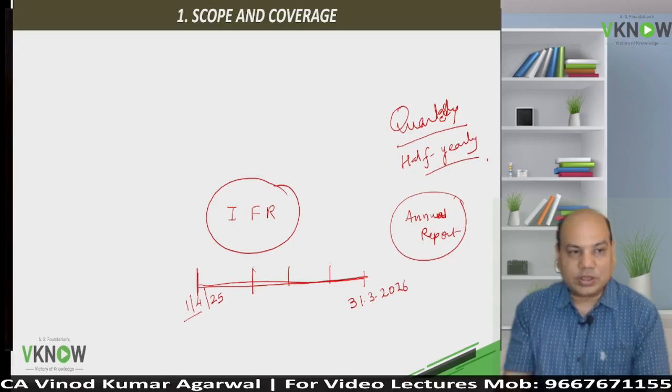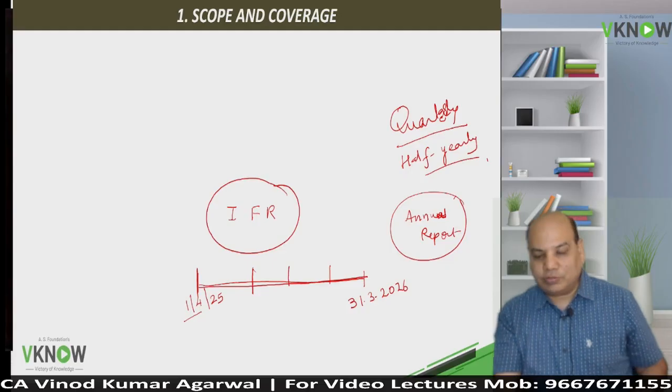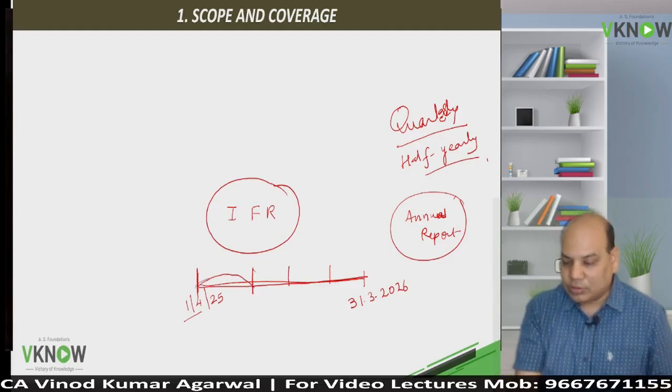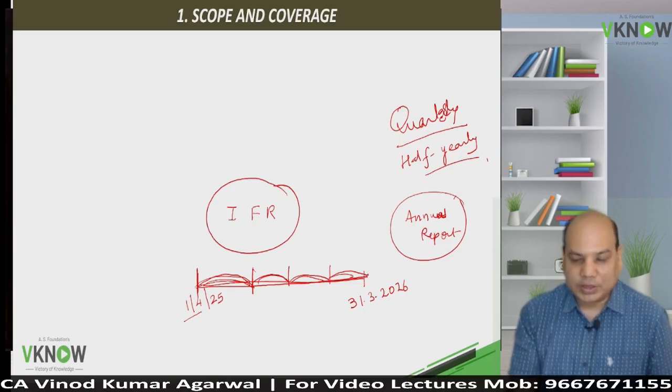So a company which is listed in India, what they do, they prepare quarterly reports in addition to annual reports. So they prepare 4 quarterly reports. These quarterly reports are called interim period financial statement.